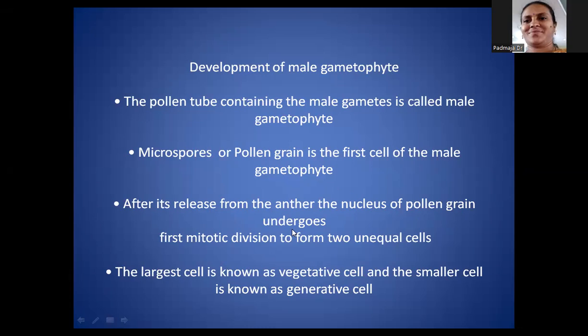This generative cell again divides to give rise to two nuclei. These two nuclei are called the male gametes, also called sperms or male nuclei. These male gametes fuse in fertilization.